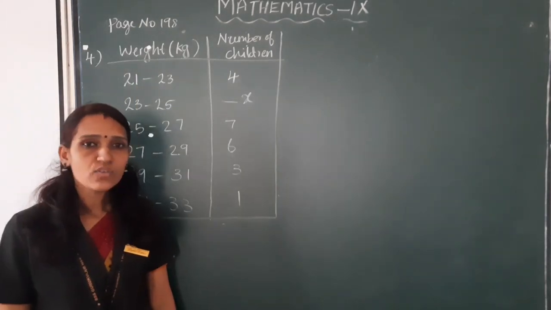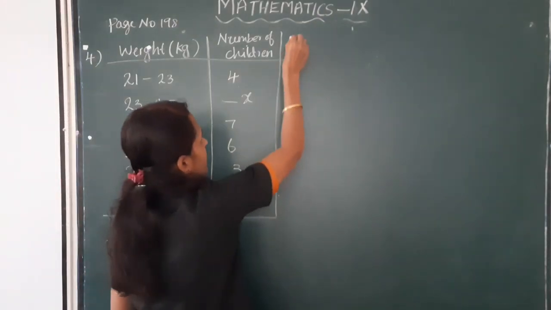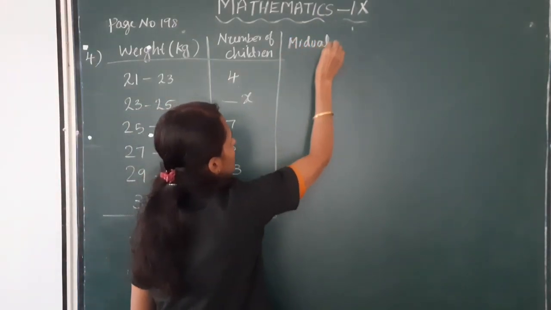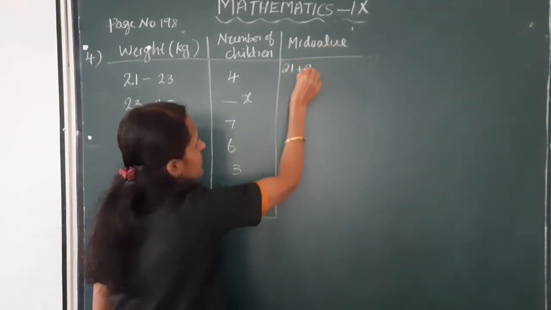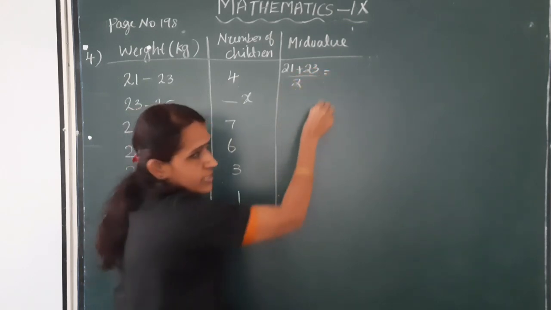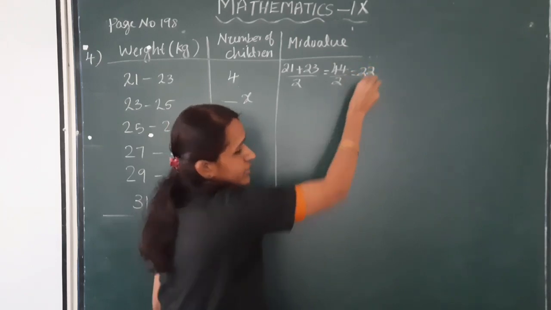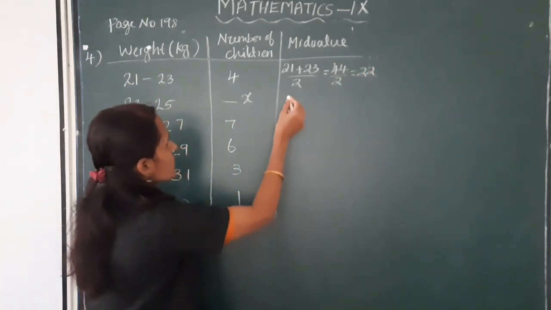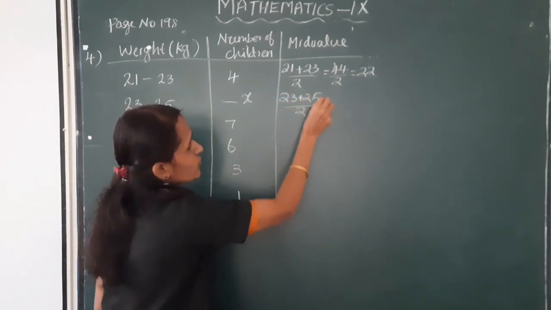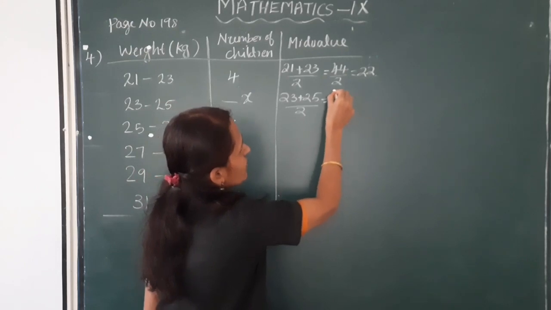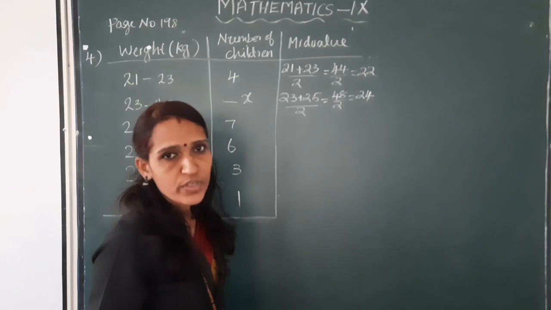Okay, first we have to find these intervals' mid values. Next column, mid value. 21 plus 23 by 2, this is equal to 44 by 2, which is 22. Okay, next 23 plus 25 by 2, this is equal to 48 by 2, which is 24.